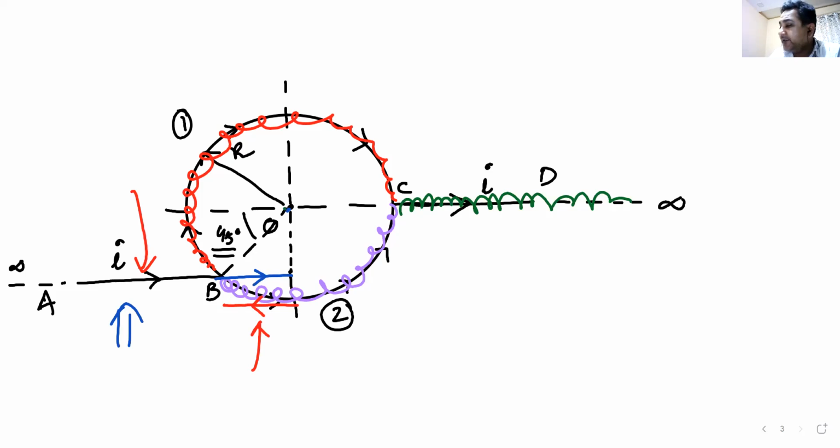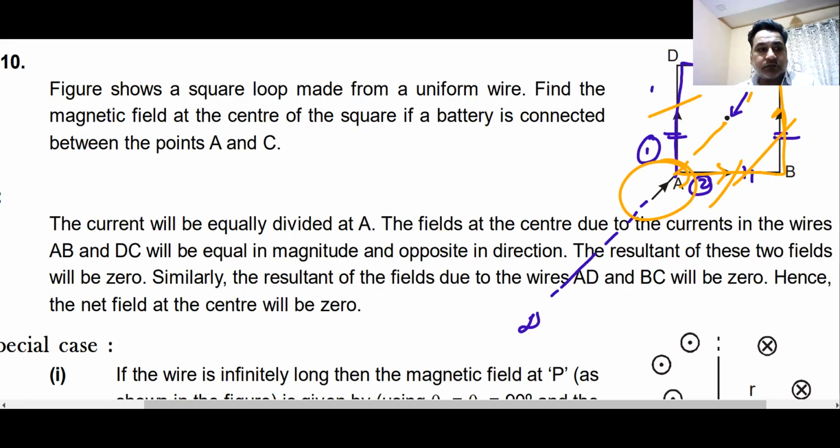Am I clear, beta? Yes or no? Yes, sir. Any question that comes in this category, you should be able to do this. I hope you will be able to find out the answers for this one.